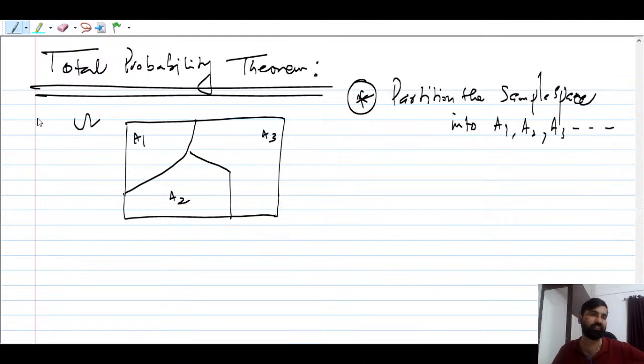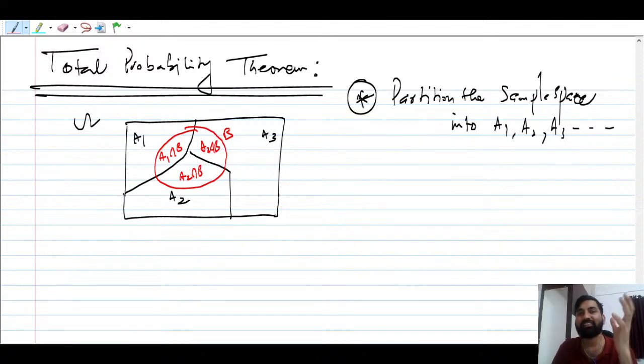Now one of the events has to occur. You can say that we have partitioned the sample space into 3 events. But there will be one more event, you can say B. B is one new event. Now you should know the probability: this is A1 intersection B, this is A2 intersection B, and this is A3 intersection B. Understood?